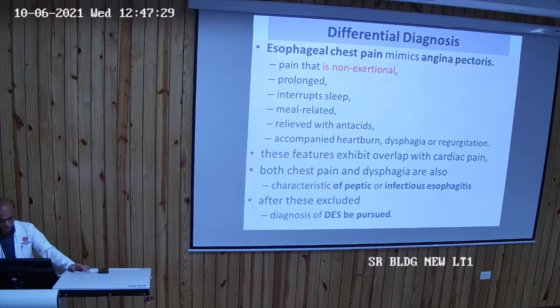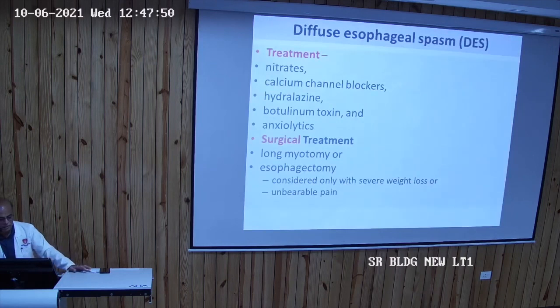So both chest pain and dysphagia are also characteristic of peptic and infectious esophagitis. So after excluding peptic and infectious esophagitis, we should suspect DES, that is diffuse esophageal spasm. So barium meal examination and manometry are diagnostic for them. Treatment again is the same: nitrate and calcium channel blocker, botulinum toxin and anxiolytics, sometimes the same surgical treatment.